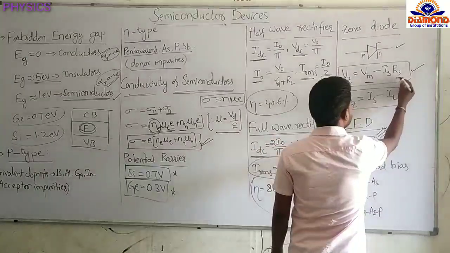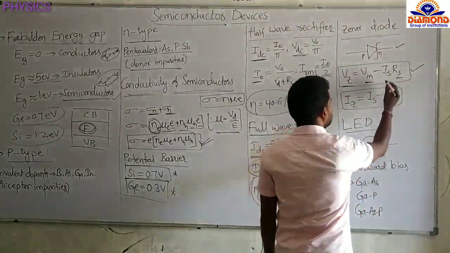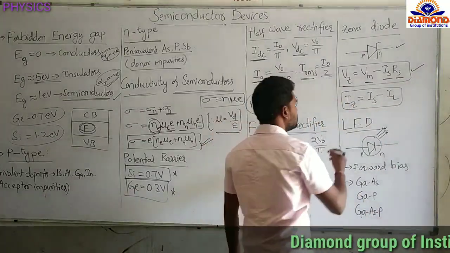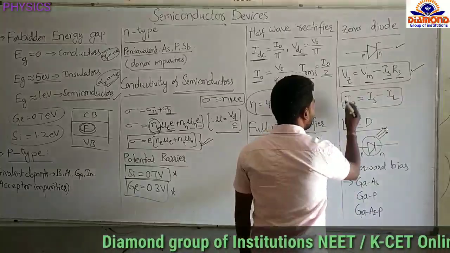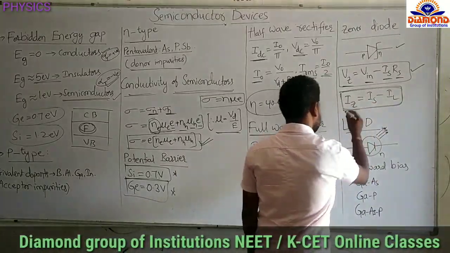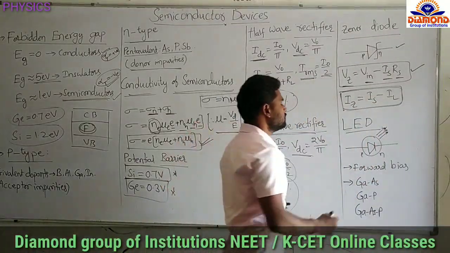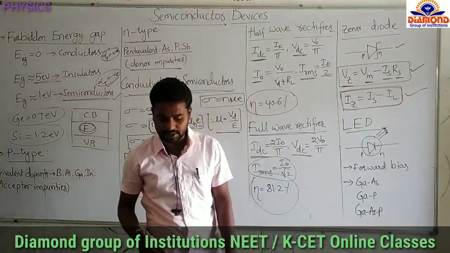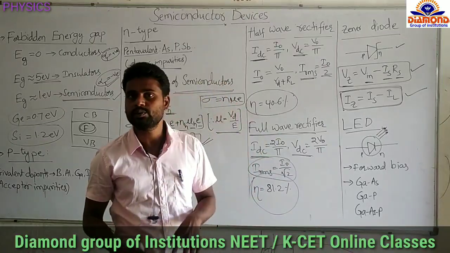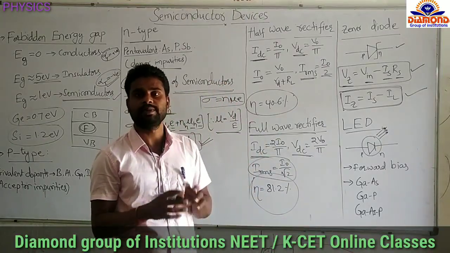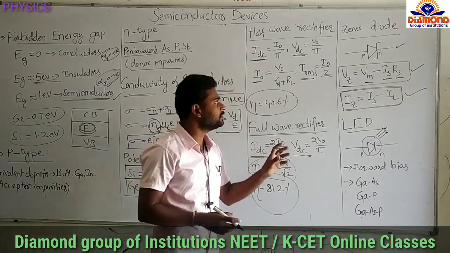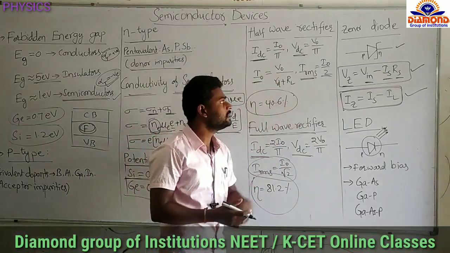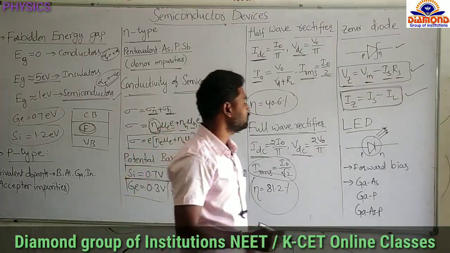Rs is the series resistance to the Zener diode, and Is is the current flowing through the series resistance. To find the current through the Zener diode, the formula is Iz equals Is minus IL. Remember these formulas. The Zener diode operates in reverse bias, and it is a specially designed diode. Actually, in normal PN junction diodes, if the reverse voltage increases, the diode will be damaged. So to work continuously at reverse voltage, they designed the Zener diode. Remember about the Zener diode.